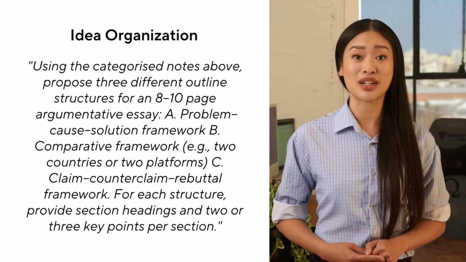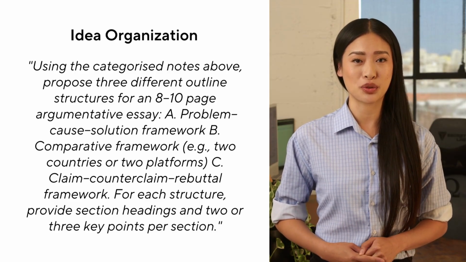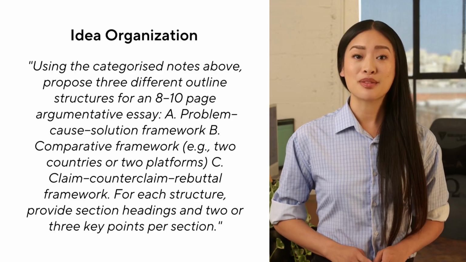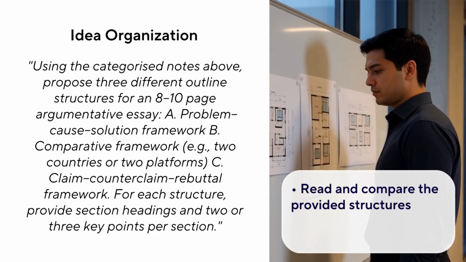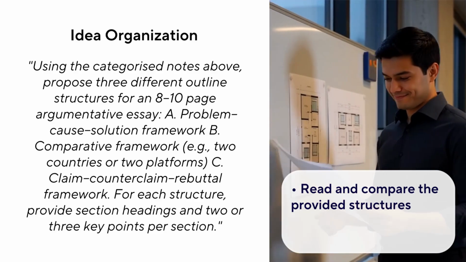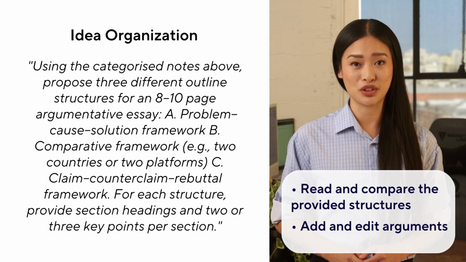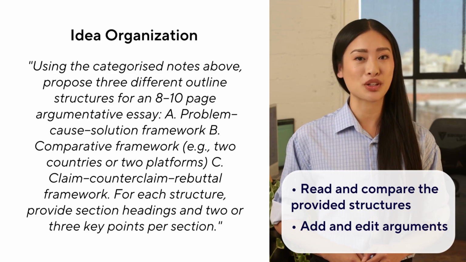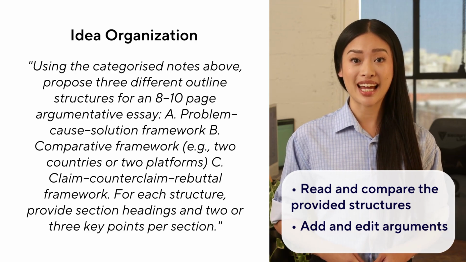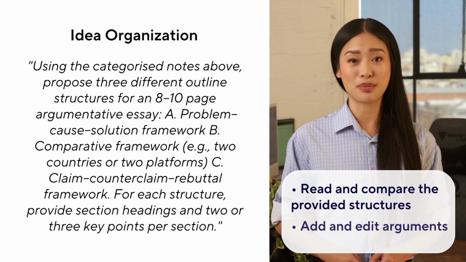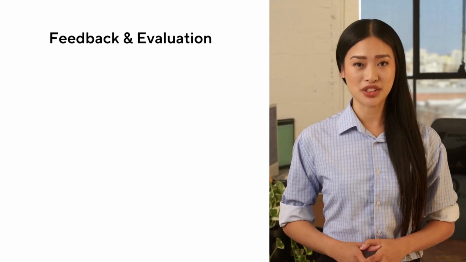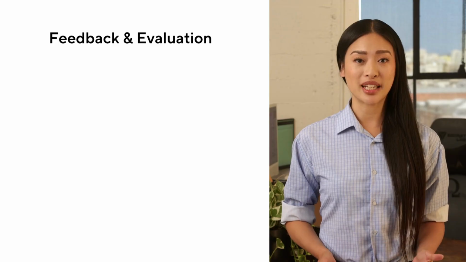For each structure, provide section headings and 2 or 3 key points per section. Read the provided structures side by side, then choose the one that best matches the strength of your evidence. Add your own original transitions between sections, decide where counter-arguments should appear, and delete any proposed point that is poorly supported. After writing the first draft, you will need to further refine it.